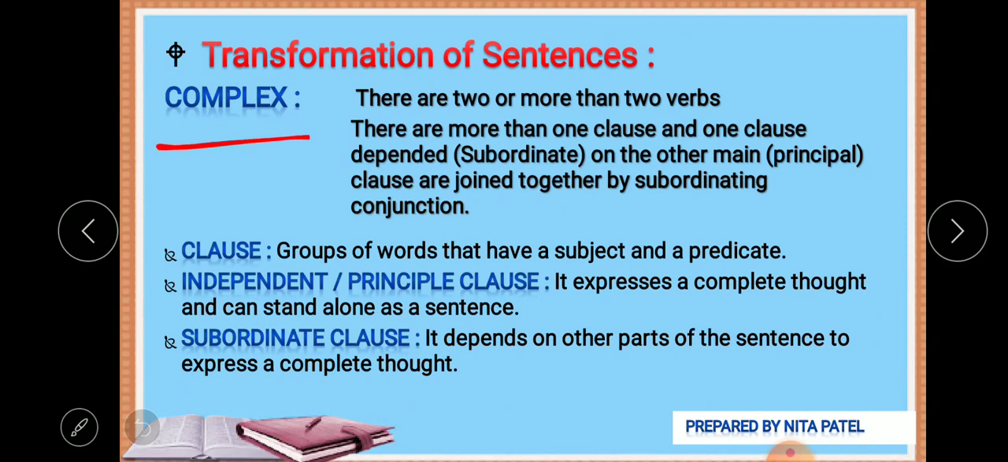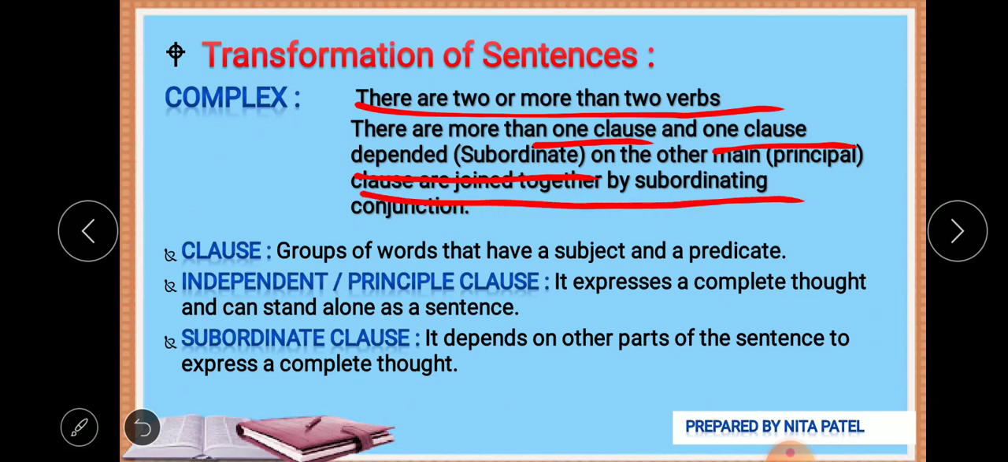Now look at this name, complex. Seriously, it is complex. Anyways, let's see. There are two or more than two verbs, again two or more than two verbs. There is more than one clause, and one clause is dependent, that is subordinate, on the other main principal clause. They are joined together by subordinating conjunctions.